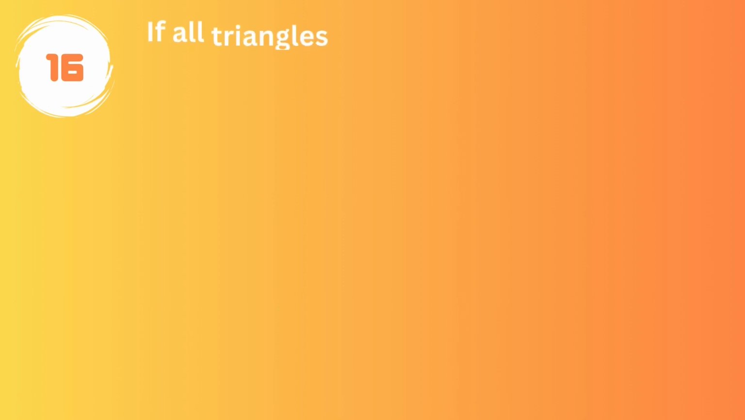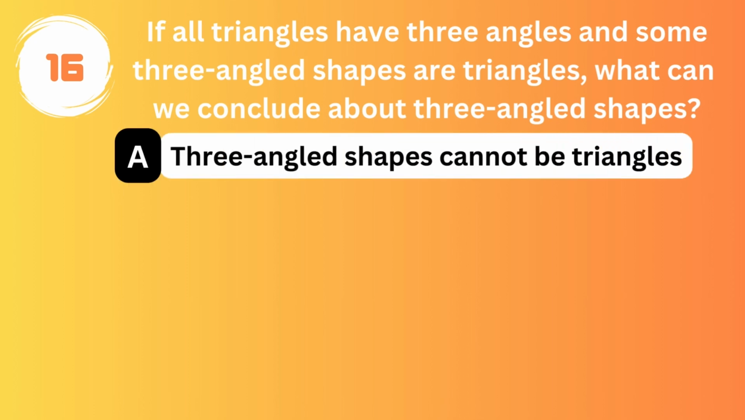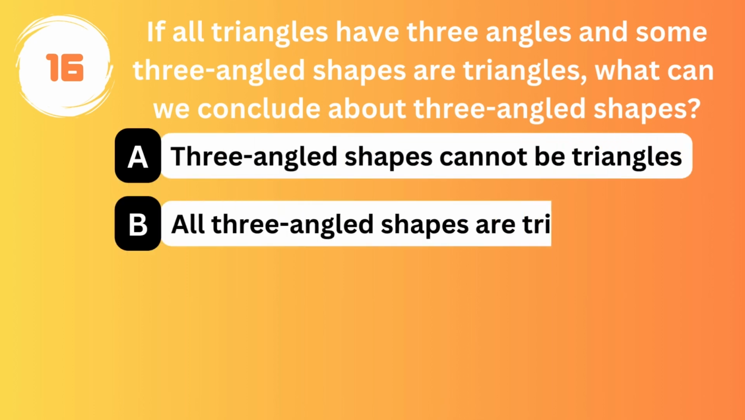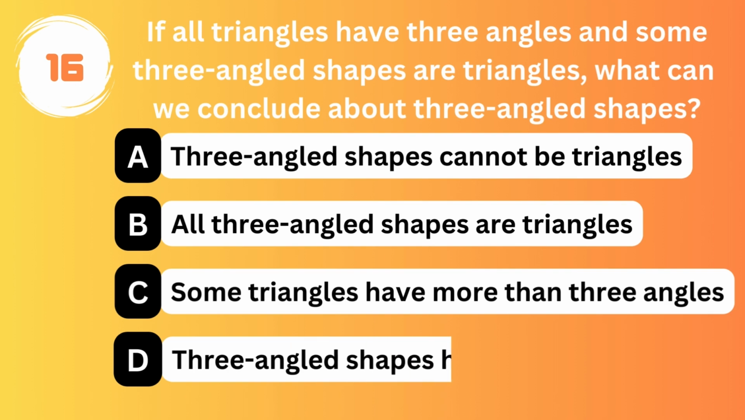If all triangles have 3 angles and some 3-angled shapes are triangles, what can we conclude about 3-angled shapes? Option A. 3-angled shapes cannot be triangles. Option B. All 3-angled shapes are triangles. Option C. Some triangles have more than 3 angles. Option D. 3-angled shapes have 4 sides.